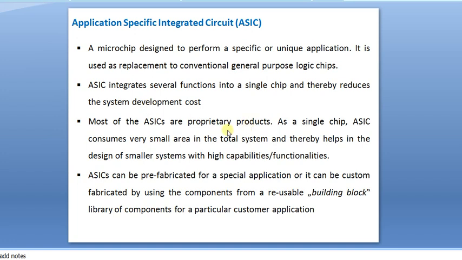So what is an ASIC performing? It is nothing but a small chip, occupying a very small area in the total system, which helps to design a smaller system with high capabilities or functionalities. That's why some of the fabricators don't want to specify their names in those systems. ASICs can be prefabricated for a specific or special application, or custom fabricated using components from a reusable component library for a particular customer application.